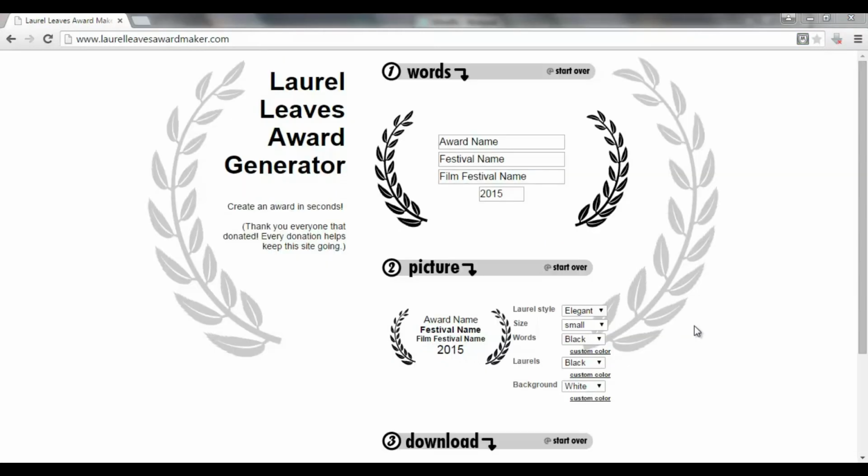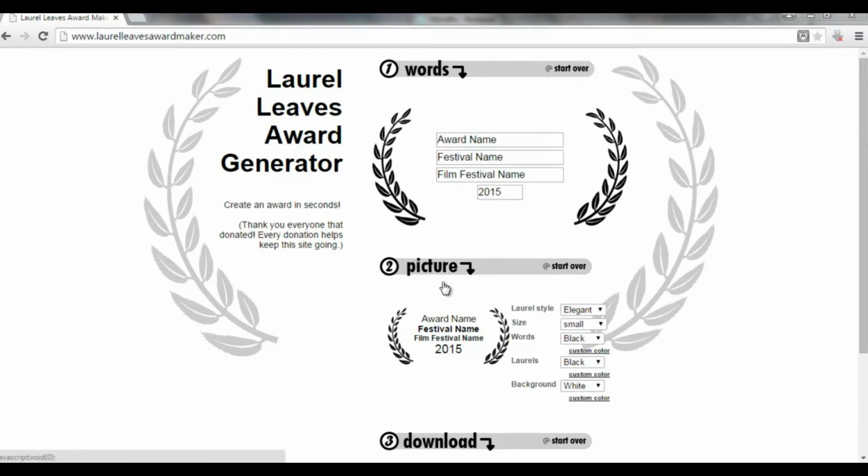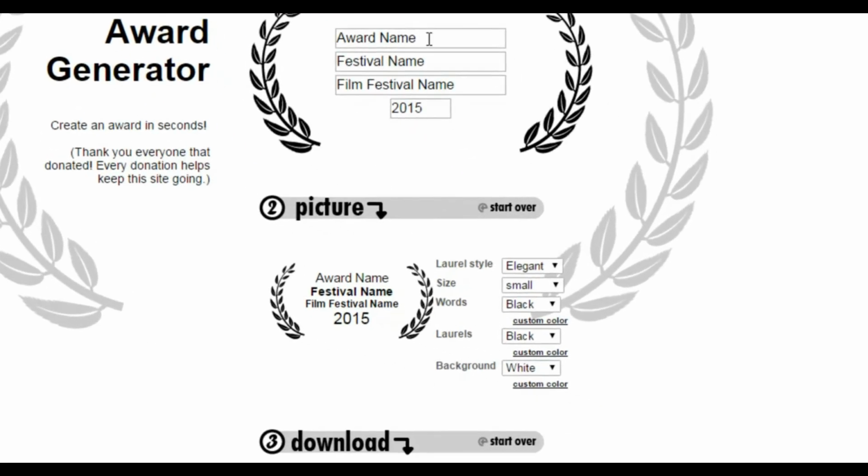Now I'm sure you've seen this type of award graphic before, like this here. So it's a little bit like the Investors in People logo. Now this website here called Laurel Leaves Award Maker enables you to generate your own graphic of this type using a really simple text entry format. So what we can do here is we could put